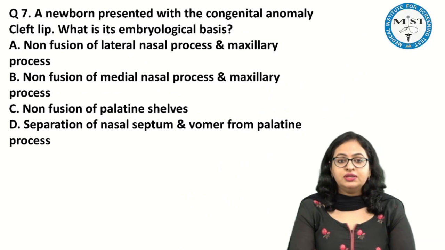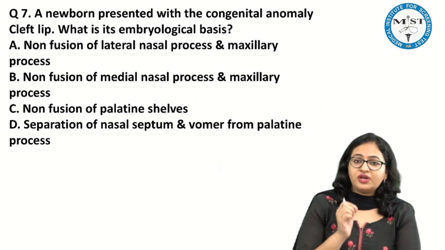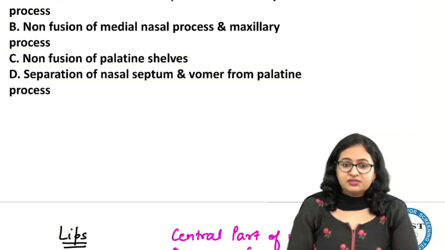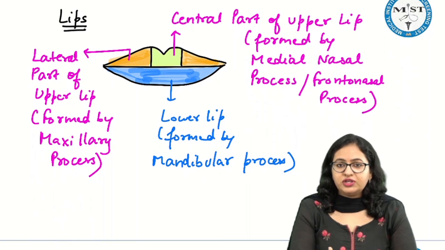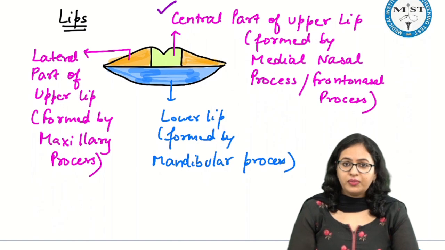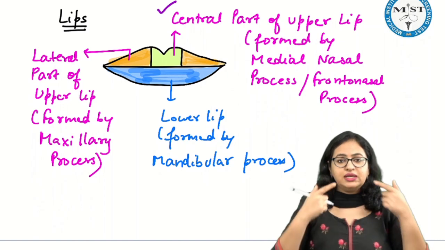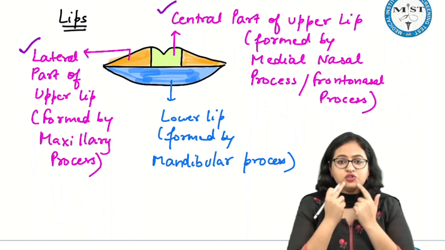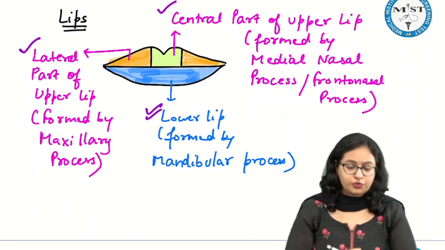Now the next question: a newborn baby has presented with a congenital anomaly having the cleft lip. What is the embryological basis behind it? Again, this thing we have discussed a lot of times. In the formation of the lip, the upper lip is formed by two components. The central part is formed by the medial nasal process, which is a part of the frontonasal process. The lateral parts of the upper lip are formed by the maxillary process. And the lower part of the lip is formed only by the mandibular process.